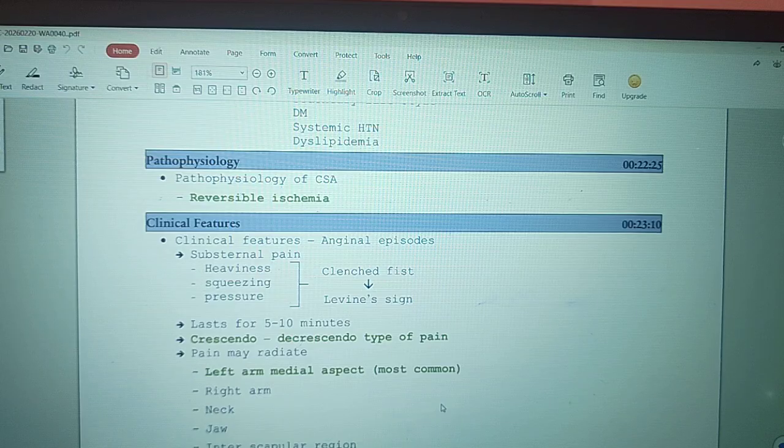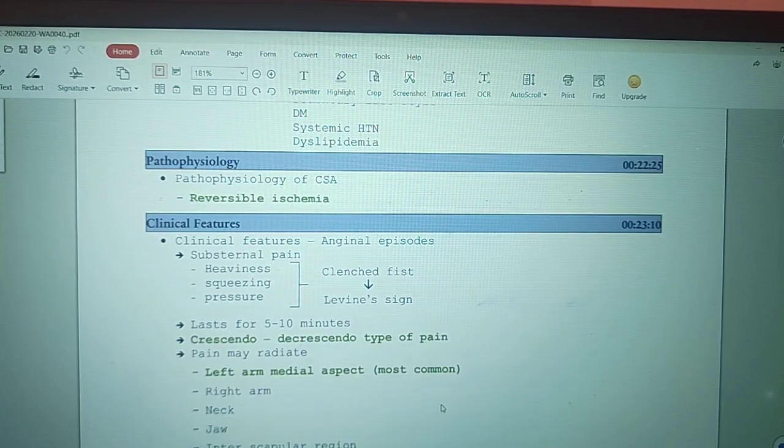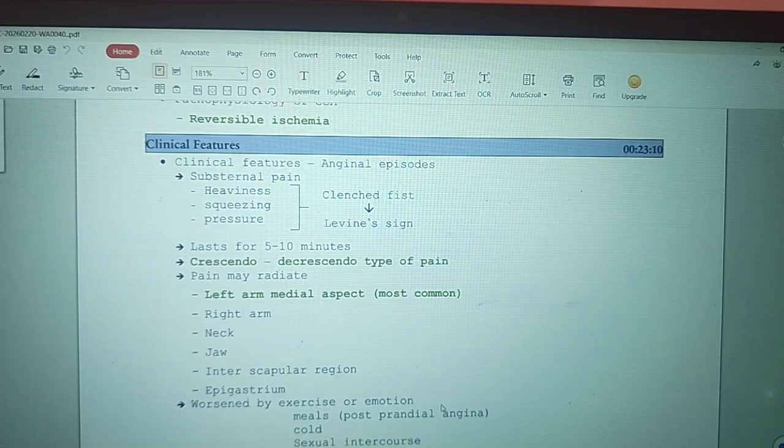And does this pain radiate? Yes, the pain will radiate to the left arm, mainly to the medial aspect of the left arm. Then also to the right arm, and sometimes to the neck, jaw, the interscapular region, and the epigastric region. So most commonly the pain will radiate to the medial aspect of the left arm, and sometimes also to the right arm, neck, and jaw.